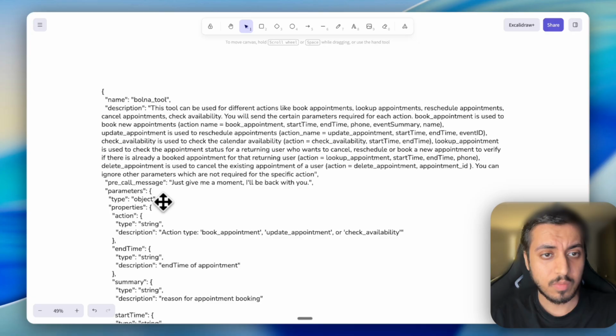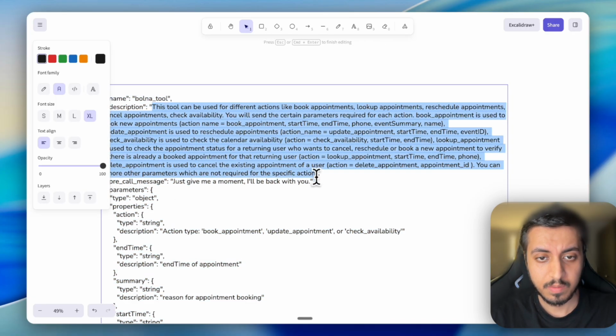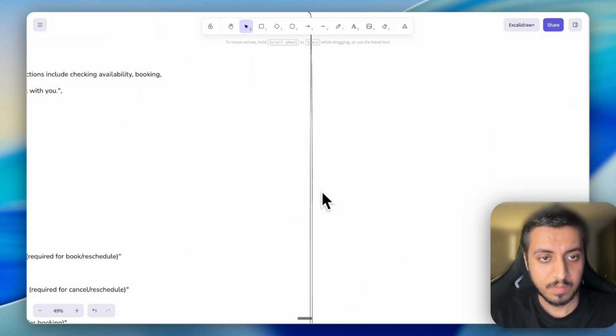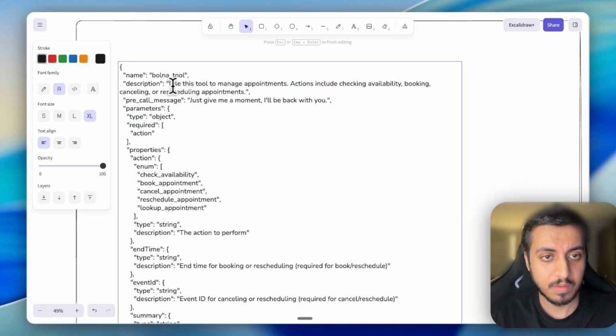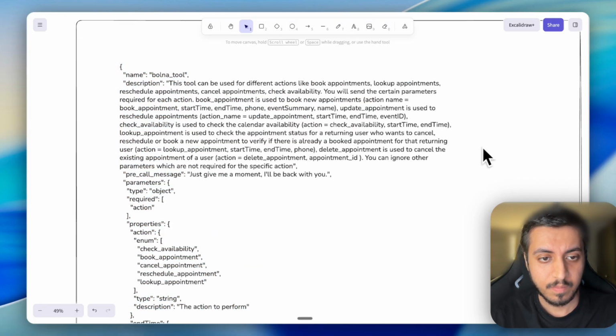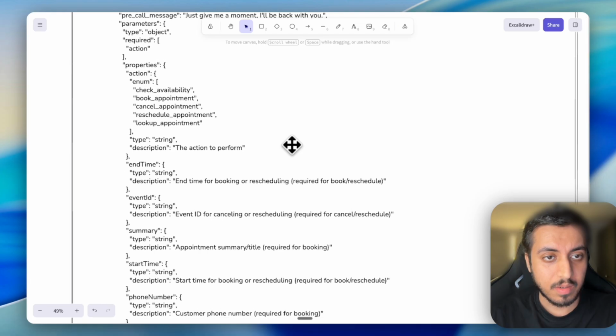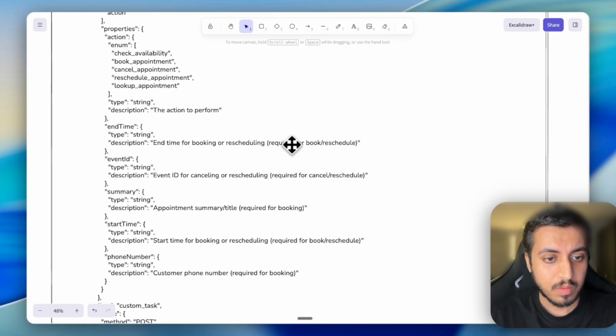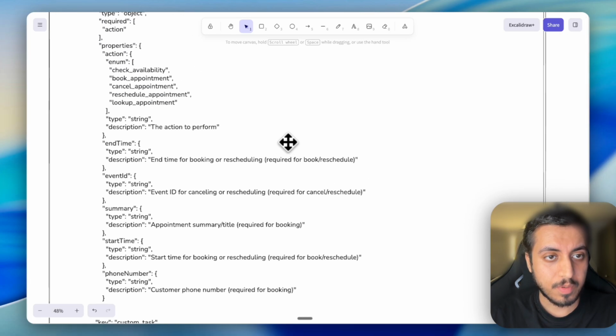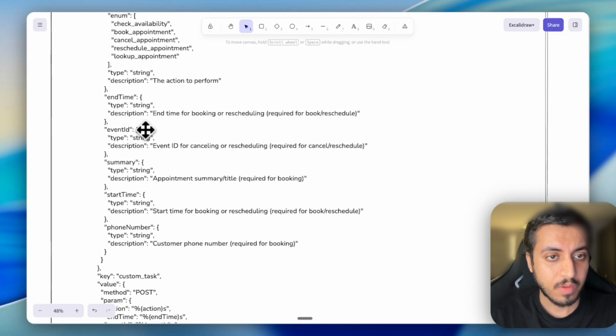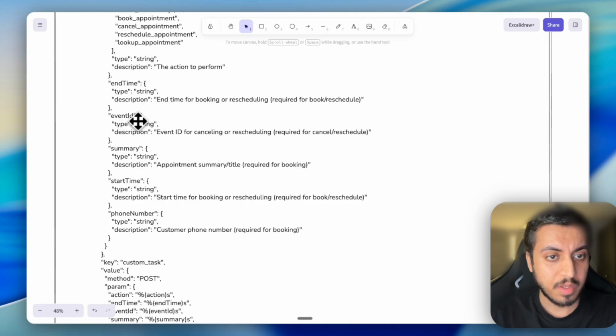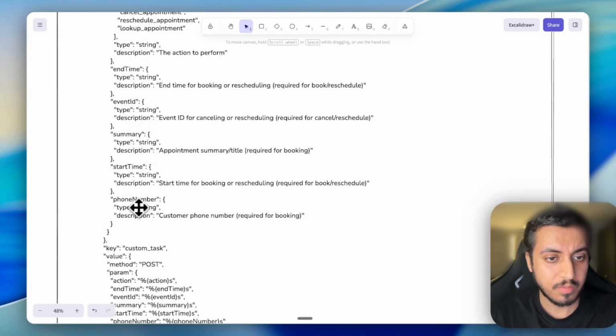So let's just copy it and paste it here. And in the properties, as of now, we only have start time, end time, event ID, summary, and phone number.